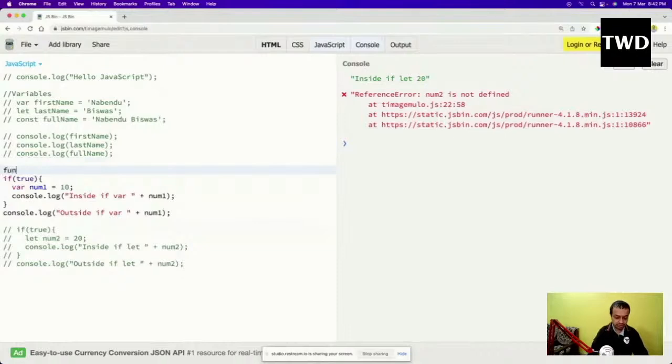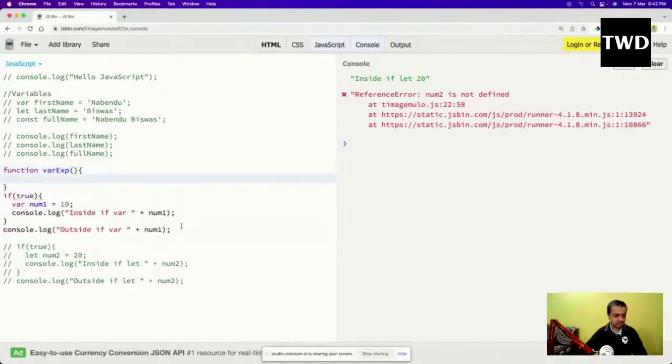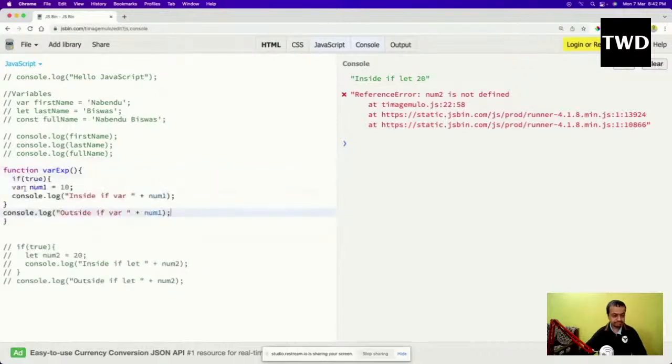with hello. So function and var ext like this, and this I'm going to do, and like this I've done. Inside if var, outside if var, we know this will run.